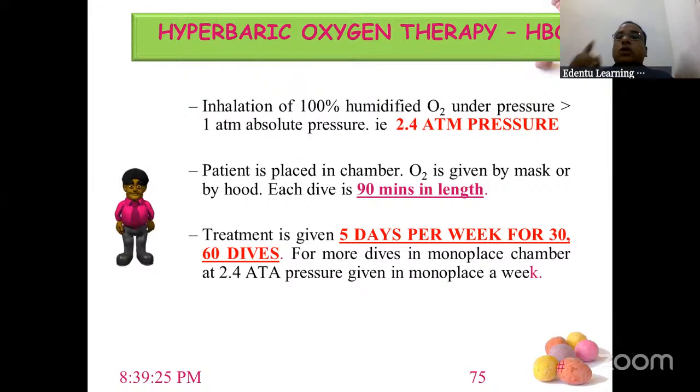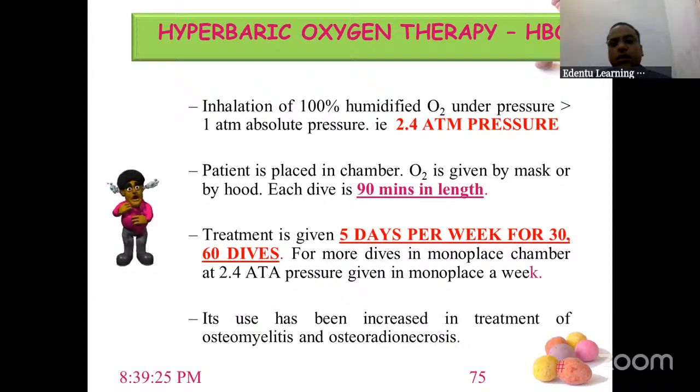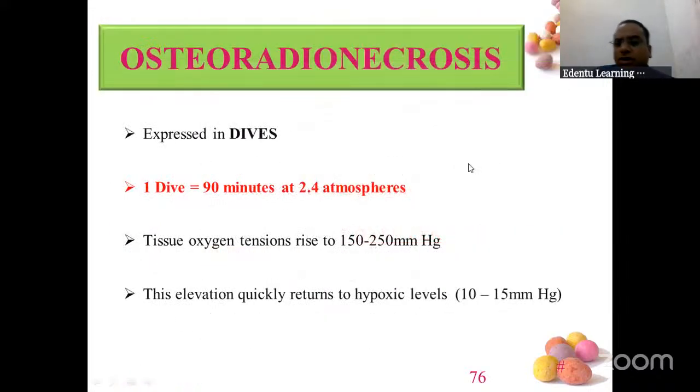So this is called one dive, DIVE. This is the unit. So the treatment is given for 5 days per week. Either they are given 30 dives, 60 dives, like that. Okay. So one dive is equal to 100% oxygen, 2.4 atmospheric pressure for 90 minutes is one dive. Right. So this is a viva question.